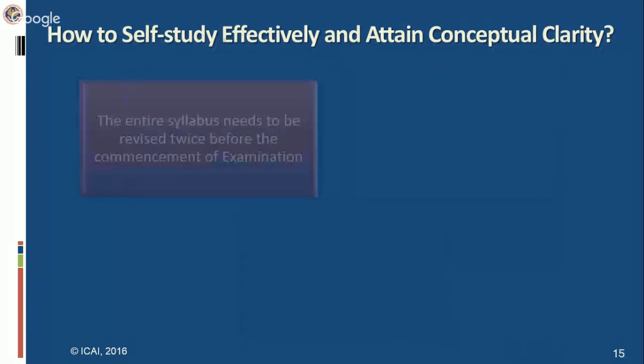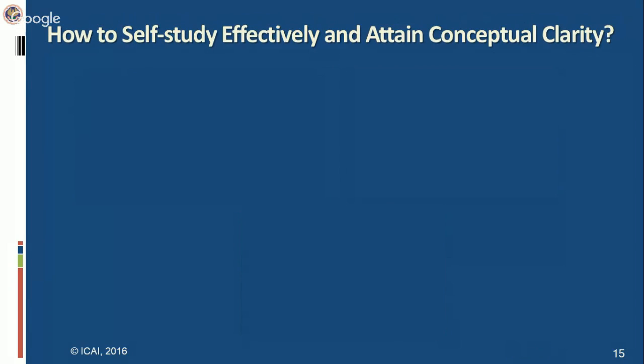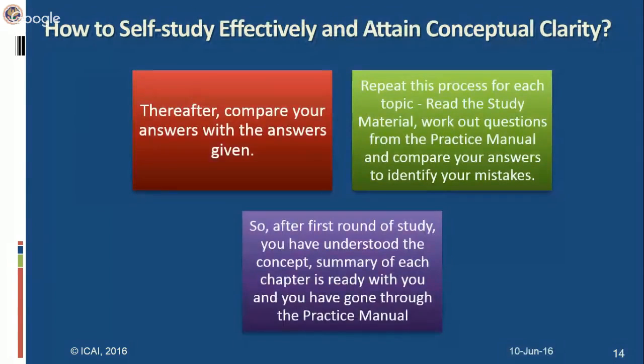While doing the practice manual, one more exercise you can do, which is that you have to shortlist the questions where you find some important point. Suppose there are 40 questions in a chapter. And not all questions will have some or the other tricky point. Few questions will have some tricky points which, by doing it on the first instance, you were not able to solve, or you find that this point I should retain, this is something which I could not gather from the chapter, some special point which you feel.